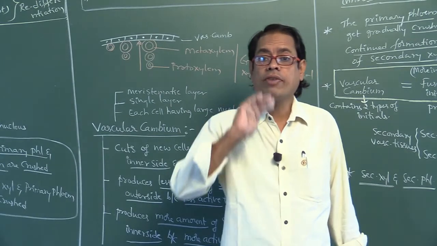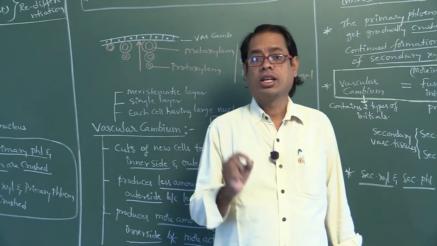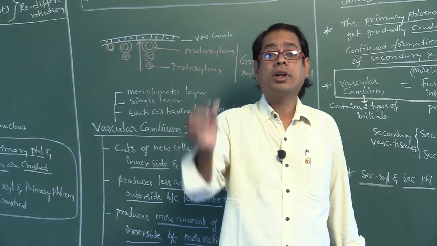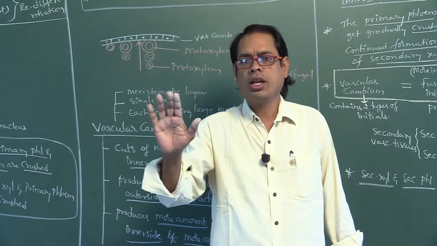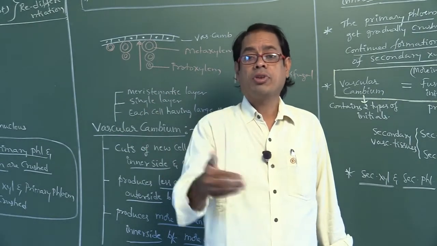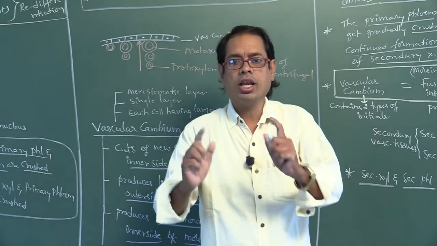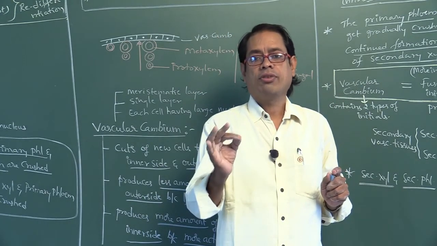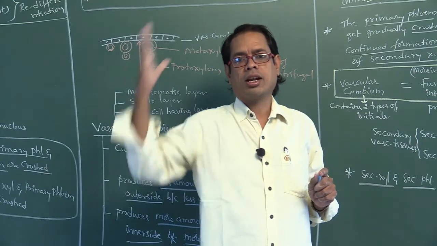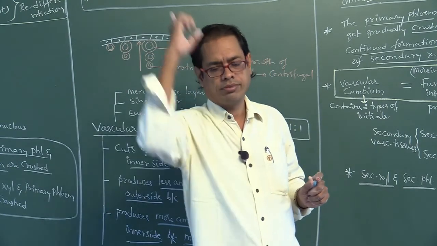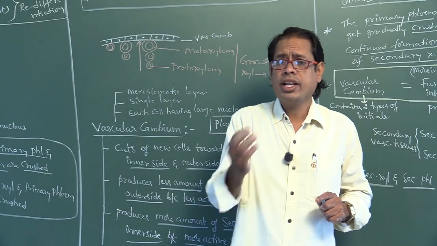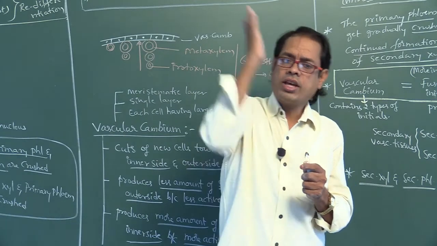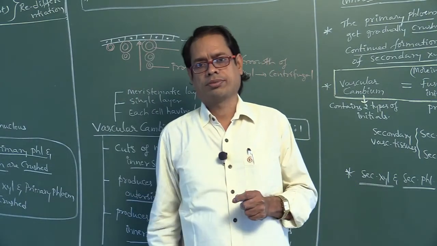Intravascular cambium is primary in origin. Intervascular cambium is secondary in origin. Vascular cambium in a dicot stem, don't say primary, don't say secondary. Vascular cambium in a dicot stem is partly primary and partly secondary in origin. This is the only meristematic layer which is partly primary and partly secondary. Very, very important. Why is it so called, partly primary, partly secondary?